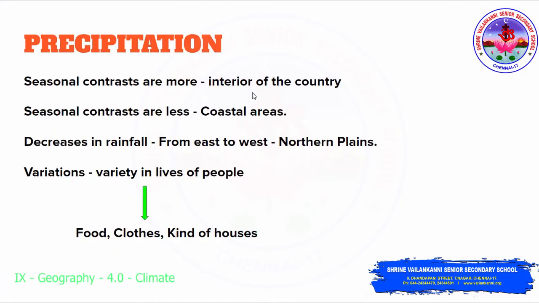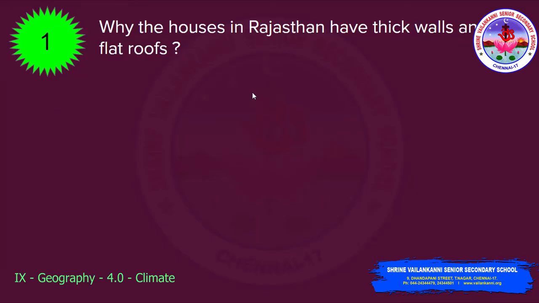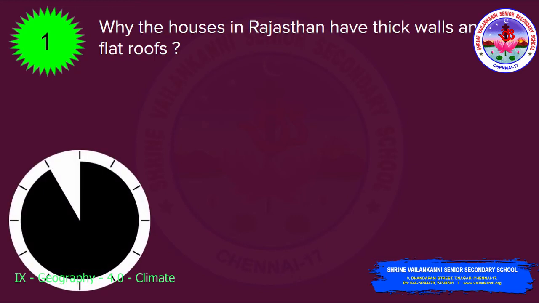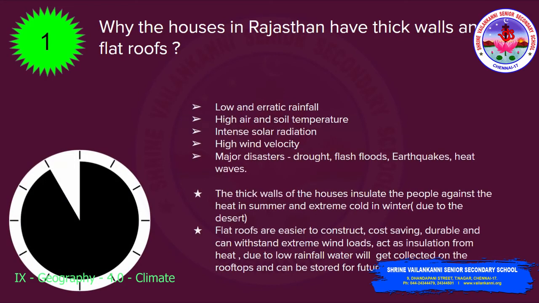Now we have time to recollect. For each question you can fix your time. Why do the houses in Rajasthan have thick walls and flat roofs? So this is a response. Rajasthan is a region where you experience low and erratic rainfall. The air and soil temperature will be high. There will be intense solar radiation and high wind velocity, and disasters like flash floods, earthquakes and heat waves will occur.